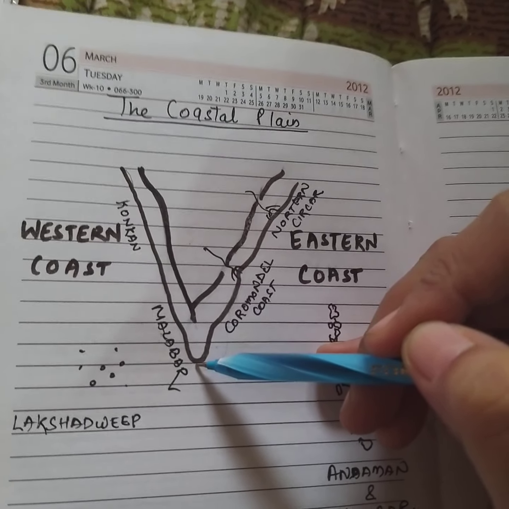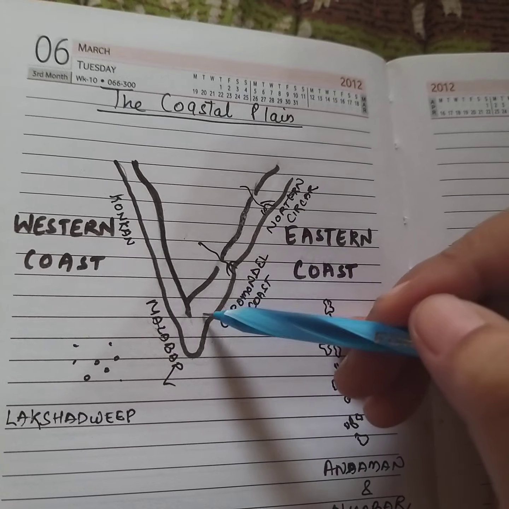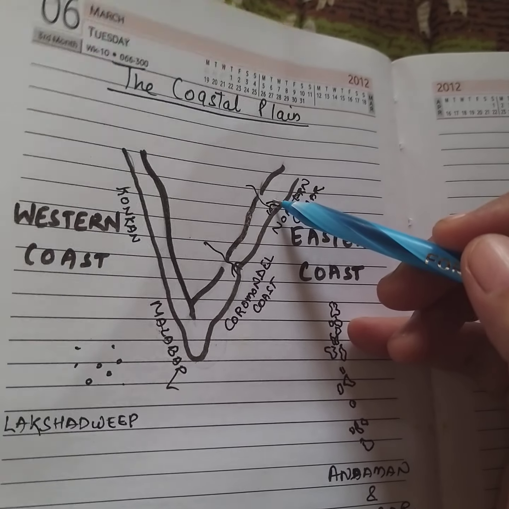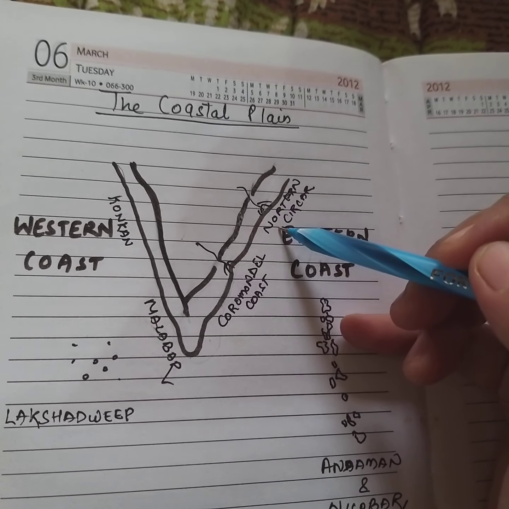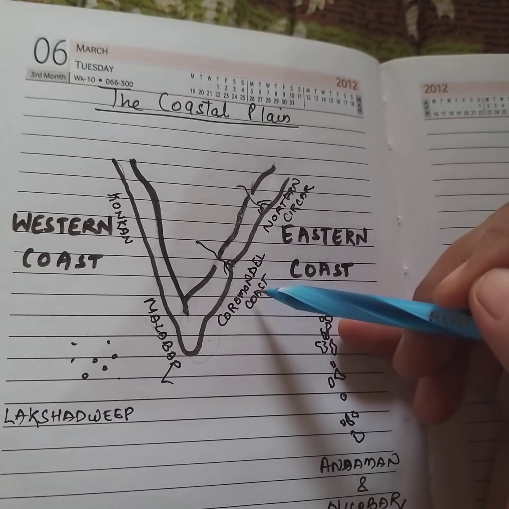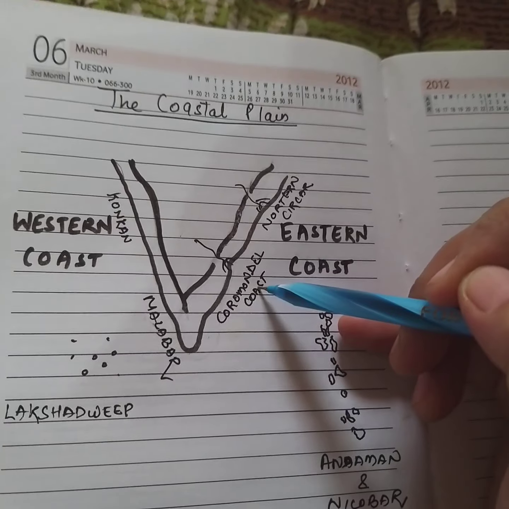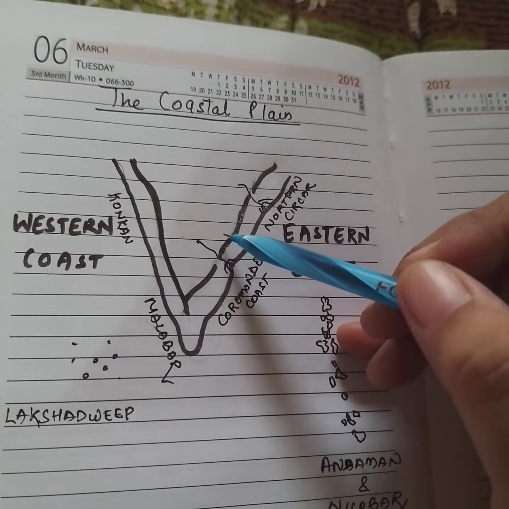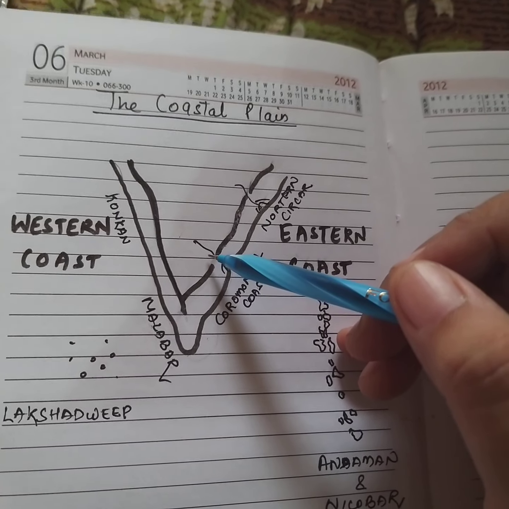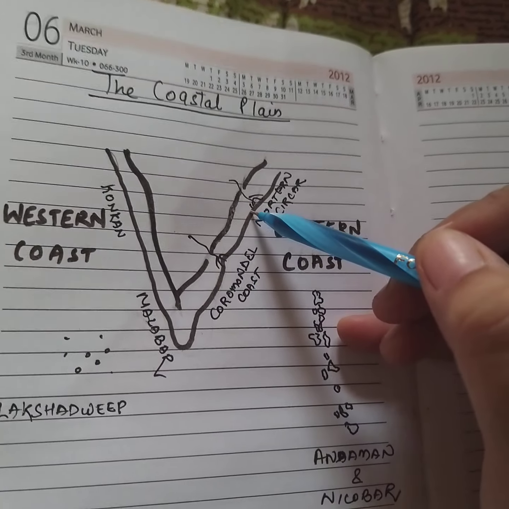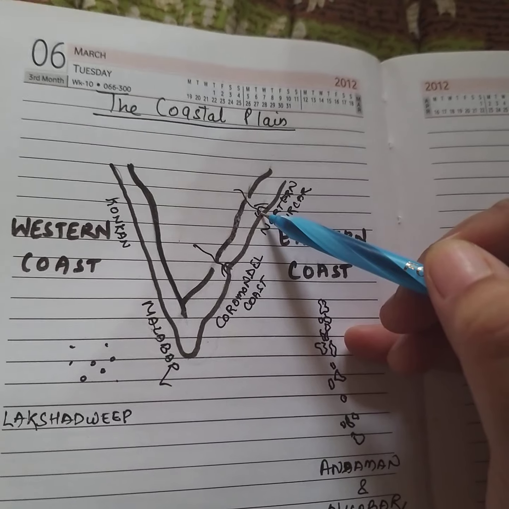The coastal plains along the Bay of Bengal are wide and level. In the northern part, it is referred to as the Northern Circars, and the southern part is known as the Coromandel coast. Large rivers such as Mahanadi, Godavari, Krishna and Kaveri have formed extensive deltas here. You can see the deltas on the coast.